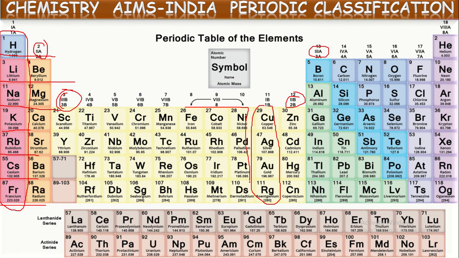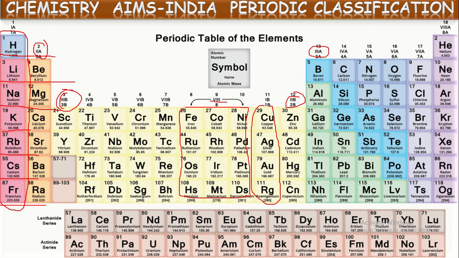These three columns are considered as one group, that is the 8th B group, or 8th group it is simply called. The 8th, 9th, 10th columns all together are considered as the 8th B group. That is why there are totally 16 groups only. Out of 18 columns, there are 16 groups because these three columns all together are considered as one group.